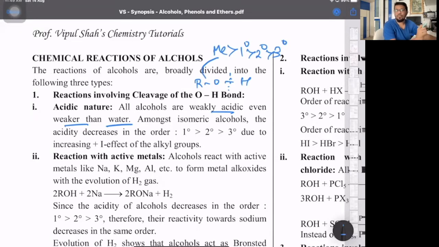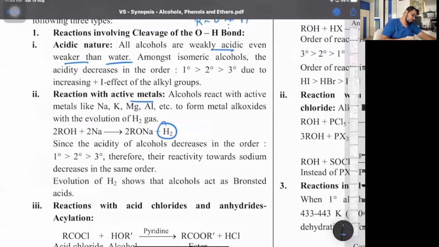Second point, reaction with active metals. That's what we discussed, where it liberates hydrogen gas. The acidity is basically the same thing I wrote: methanol is the most acidic. So evolution of hydrogen gas shows that alcohols act as Bronsted acids, proton donors. But I told you their behavior is amphoteric. Alcohol reacts with H+ to form protonated alcohol, where it gains a proton. So there it's a Lowry-Bronsted base.